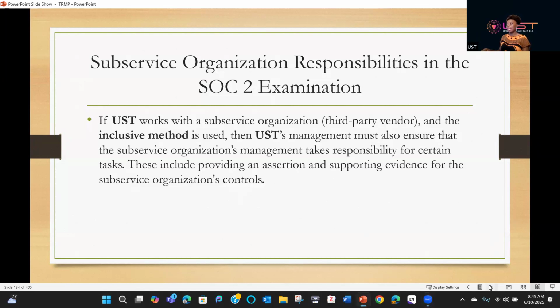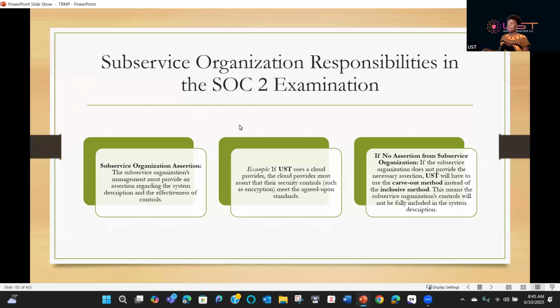As of now, we really understand what that entails. But what if, for example, the subservice organization management must provide an assertion regarding the system description and the effectiveness of controls? For example, if UST uses a cloud provider, the cloud provider must assess that their security controls, such as encryption, meet the agreed upon standards. If the subservice organization does not provide the necessary assertion, UST will have to use the carve-out method. You understand? Because if you're not giving an assertion, I don't know how effective your controls are.